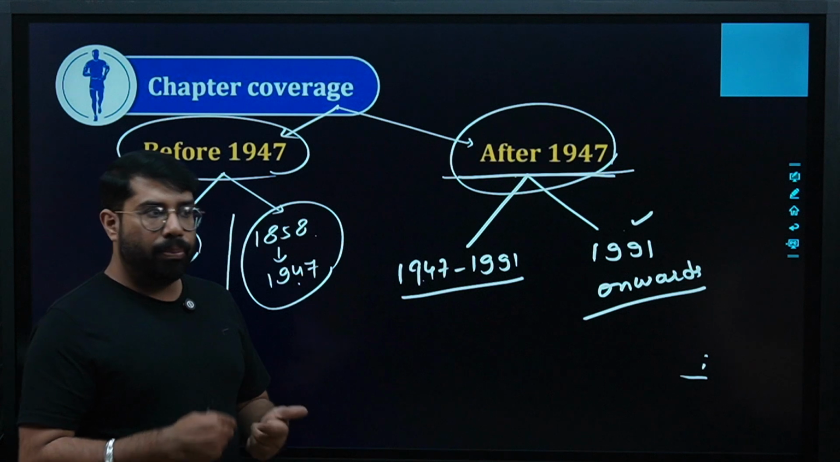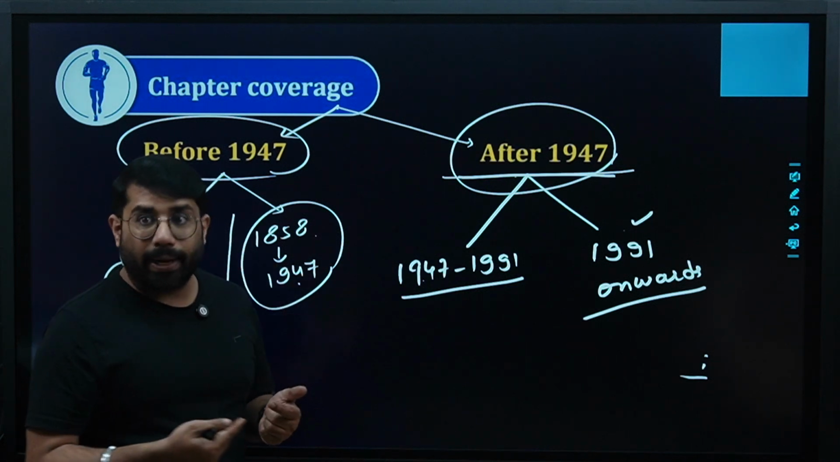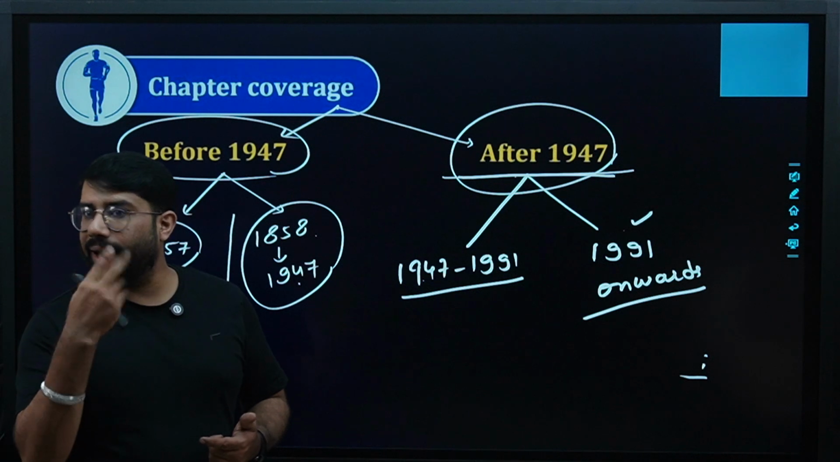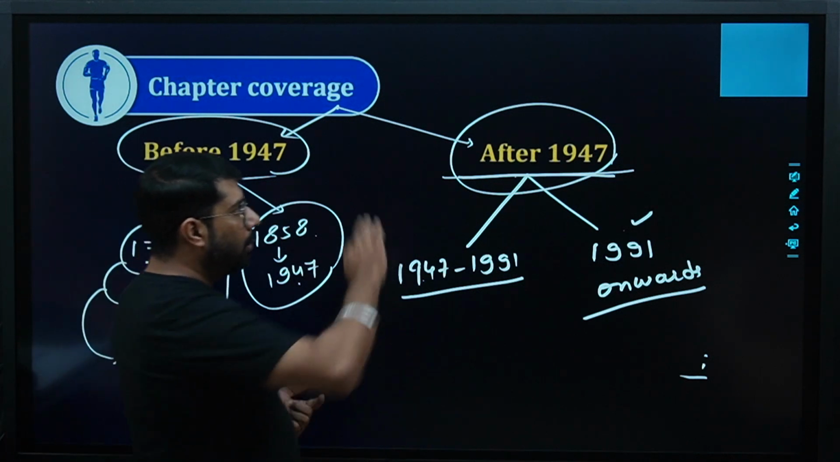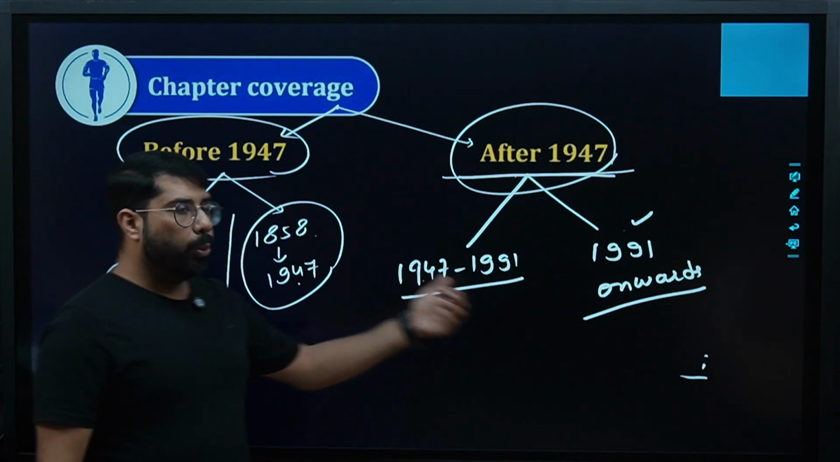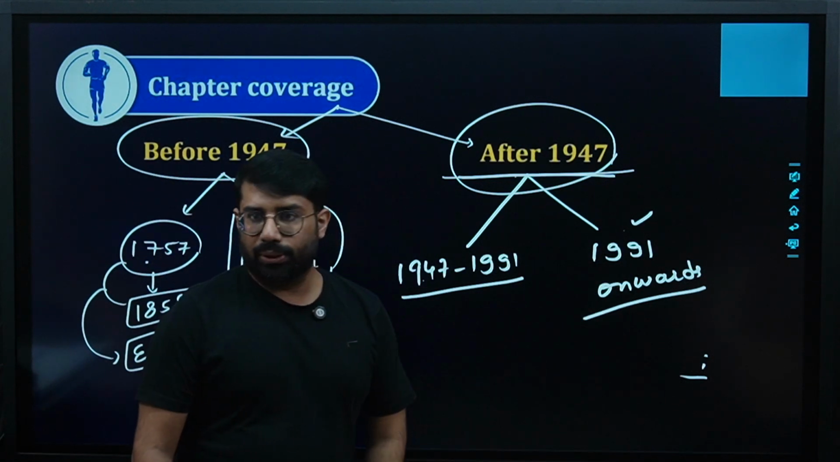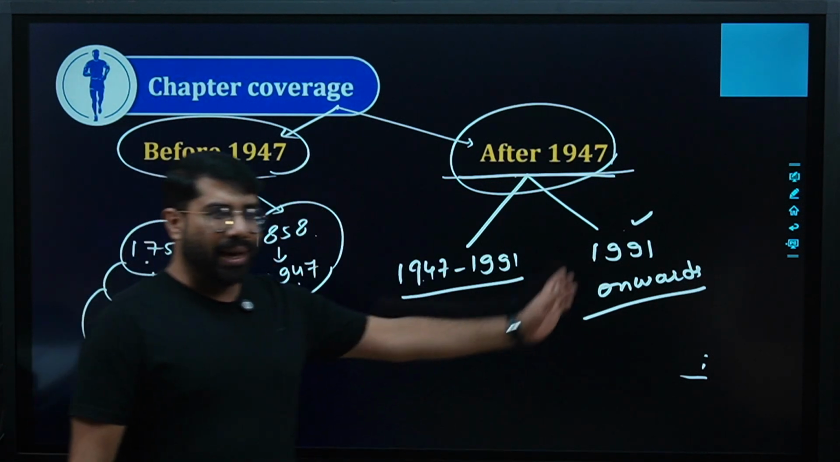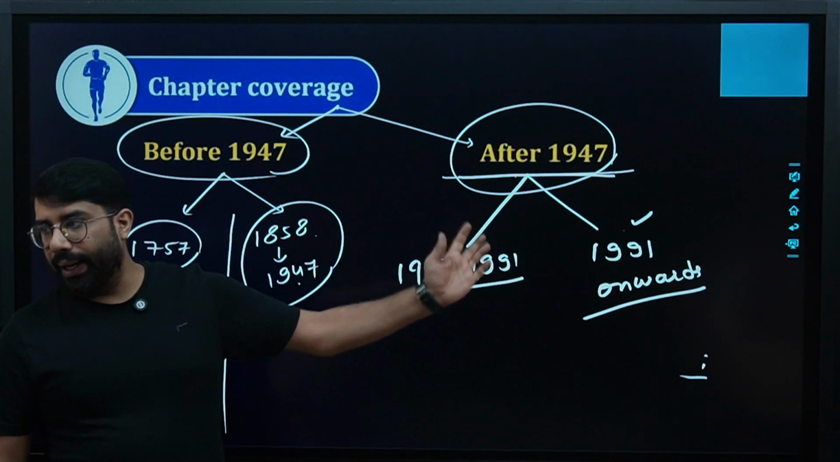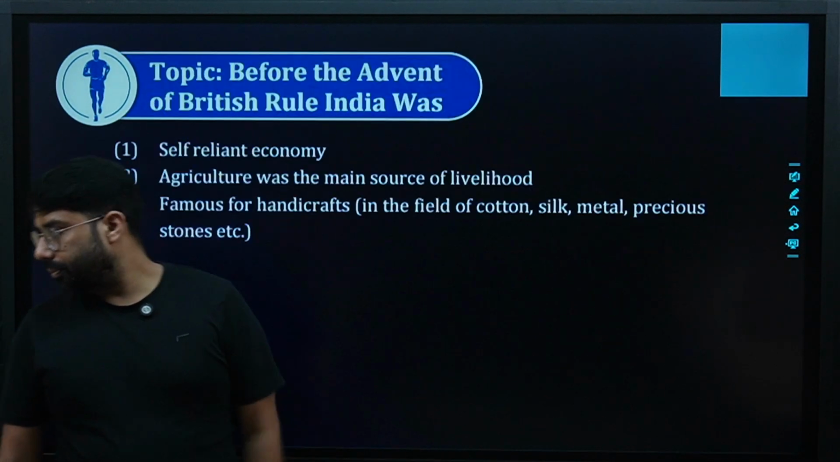After that, the face of India changed drastically. The tables turned and India started growing and developing like anything. That is the reason post 1947, we divide it into two parts, 1947 to 1991 and 1991 onwards. Are we clear? Because in 1991, new industrial policy, new economic policy came into action. Are we clear?